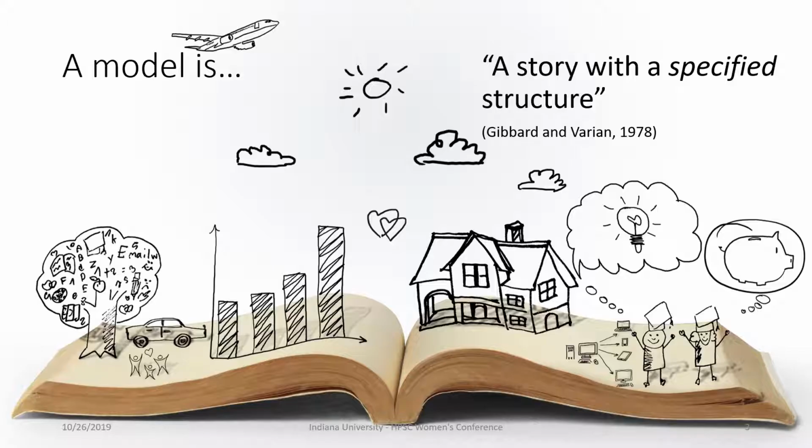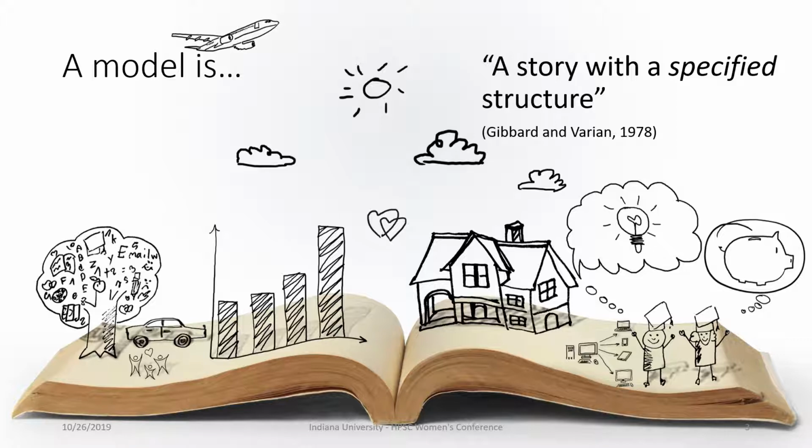First of all, what is a model? Apparently, model is a heavily loaded term. People build models based on various theories and observations and use these models for a variety of purposes. My favorite account describes a model as a story with a specified structure. First is a story, a narrative about what's happening. Second, it comes with a specified structure. In modern science, this structure usually refers to a logical or a mathematical structure.